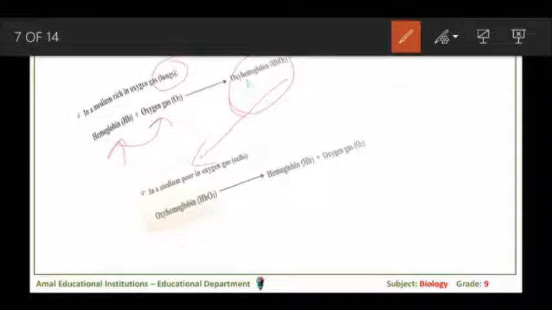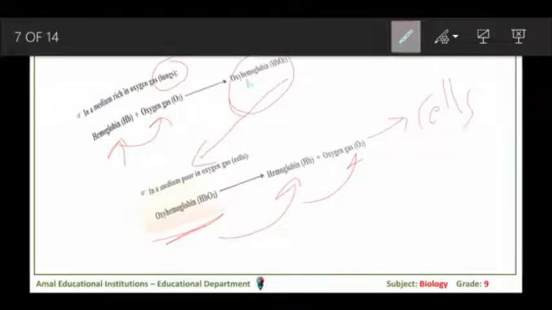At the level of cells, as we know, the cells are poor in oxygen and oxygen gas must diffuse from the blood toward the cells. In this case, oxyhemoglobin is dissociated, hemoglobin is free, and oxygen gas is released to the cells, or diffused to the cells.